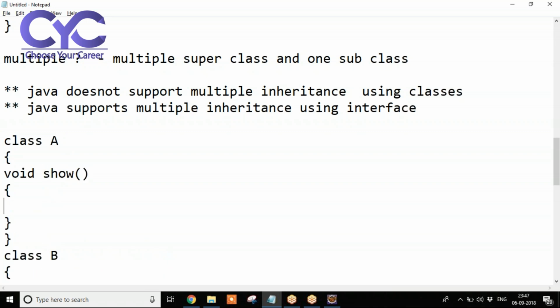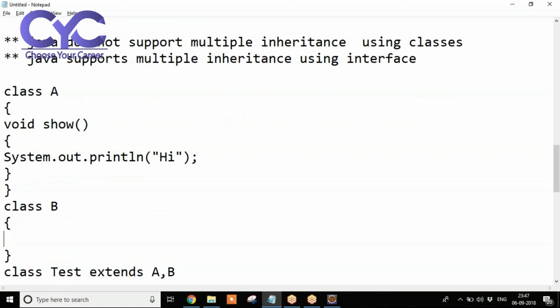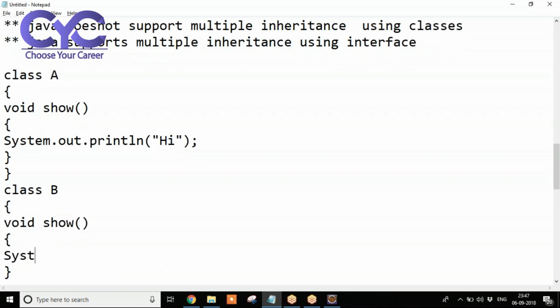Here I'm performing some functionality, or just System.out.println of I. Assume that in B also I have the same show method, with System.out.println of hello. In the A class I'm creating the show method with some functionality. In the B class also, I'm creating the same show method with some different functionality.